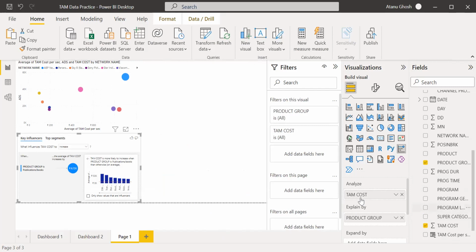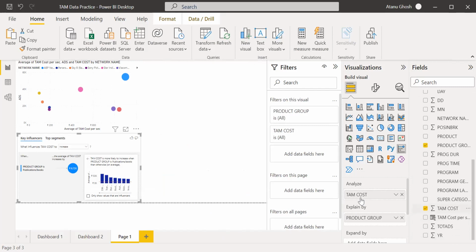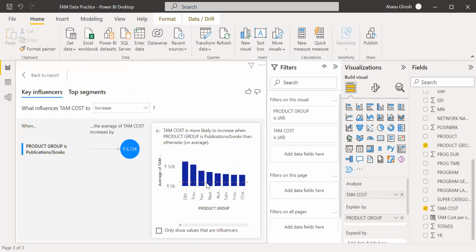But let's say I got TAM cost per second, and I did it on network. We are saying that the TAM cost will increase if there are ads from books. We saw that Hindustan Lever has the highest TAM cost.